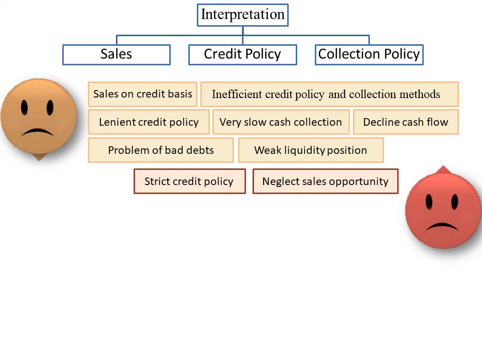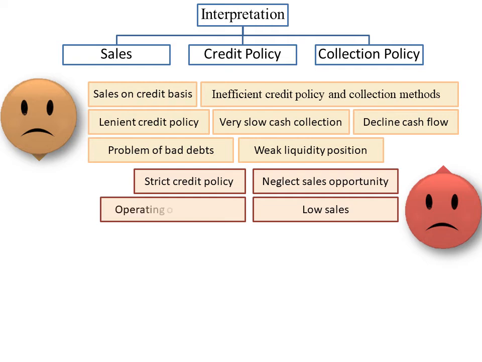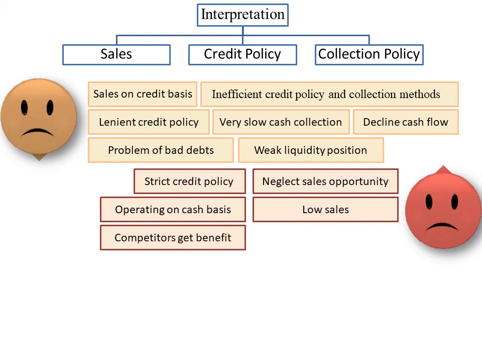Very high ratio indicates that firm is not able to increase sales through credit sales, as firm is mostly operating on cash basis. As a result, competitor firms with lenient credit policies will get benefit of increased sales, and eventually this will have an adverse effect on profit.